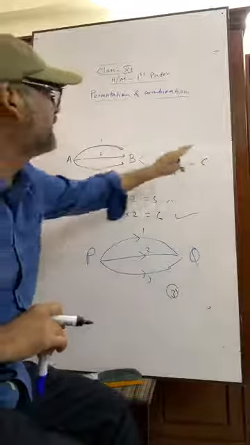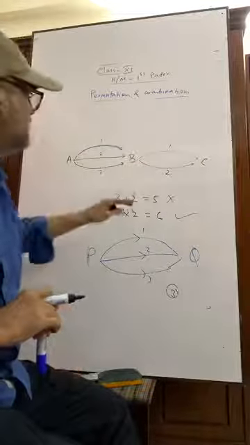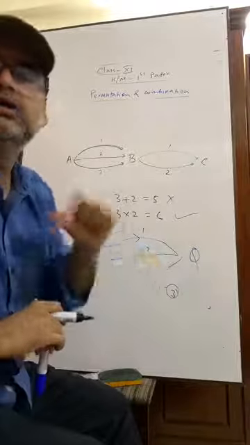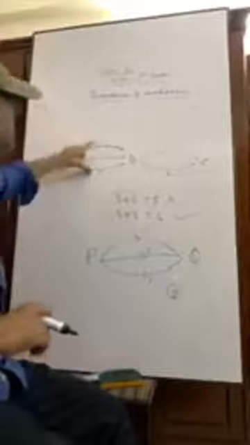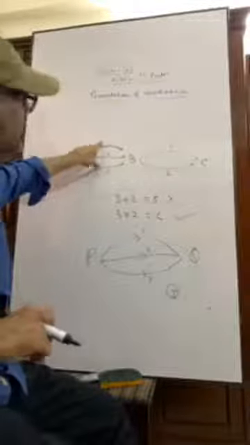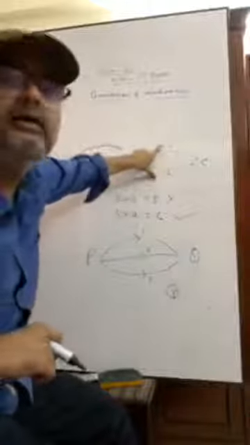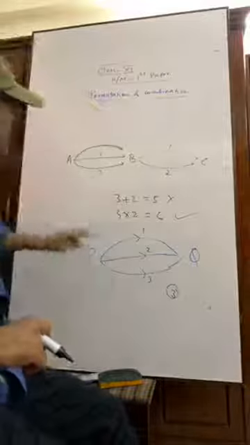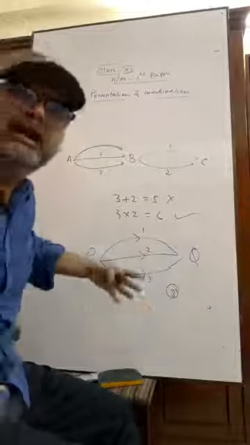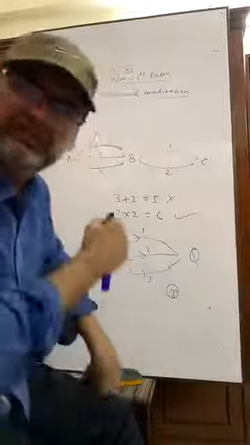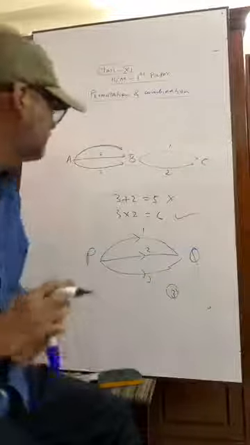From B to C, another 2 ways. If I go from B to C, our job is not done. That's our goal. Our goal is to go to C from A. So it is one of the incomplete events. It is also one of the incomplete events. When there are 2 or 3 or 4, whatever it is, or 5 or 100 incomplete events, you know what is done?